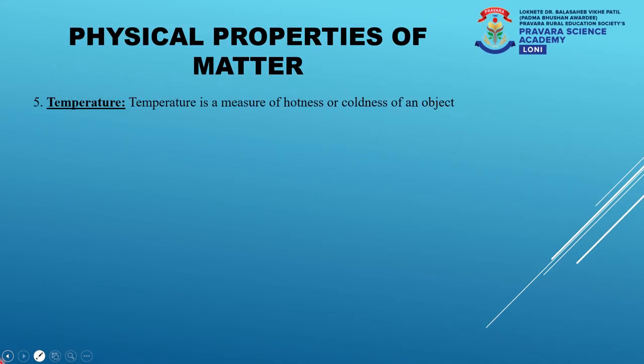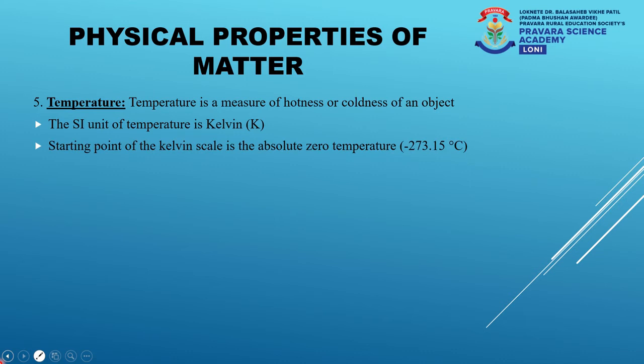Moving on, let us understand the last measurement which is used to study the physical properties of matter. And this measurement is temperature. Temperature is nothing but the measurement of hotness or coldness of an object. The SI unit of temperature is Kelvin. The starting point of the Kelvin scale is the absolute zero temperature. In our previous video, I have already explained what absolute zero temperature is.